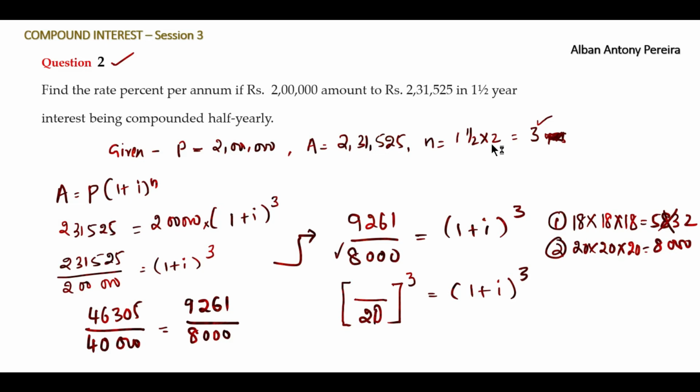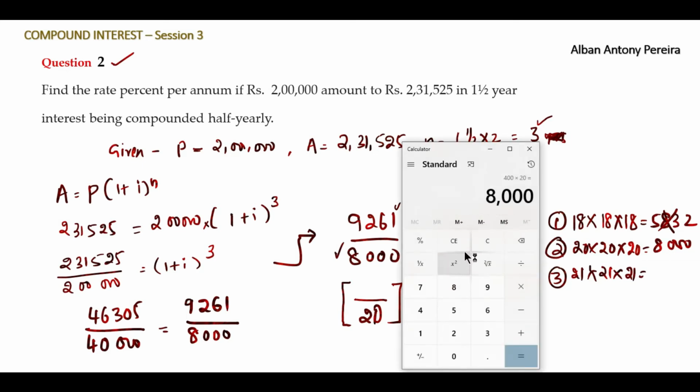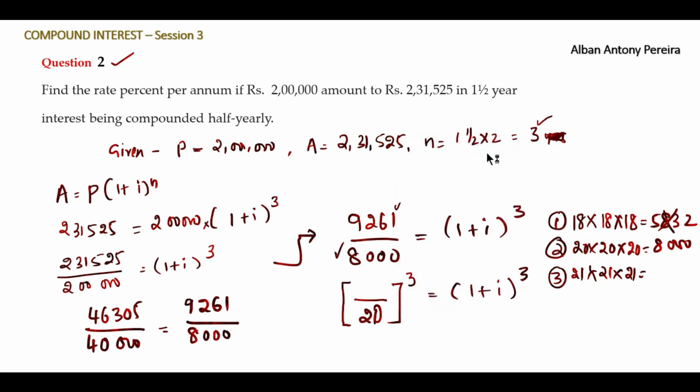The next number we want here is 9261. So try with the next number. This is 20, so try with 21 cube. What answer do we get? Do we get 9261 or another number? 21 into 21 into 21 is equal to 9261. We got it. So this is 21 cube. So 21 cube is equal to 9261 and 20 cube is equal to 8000, right?